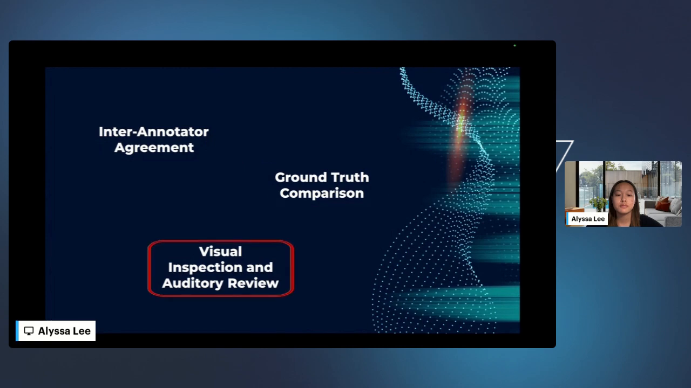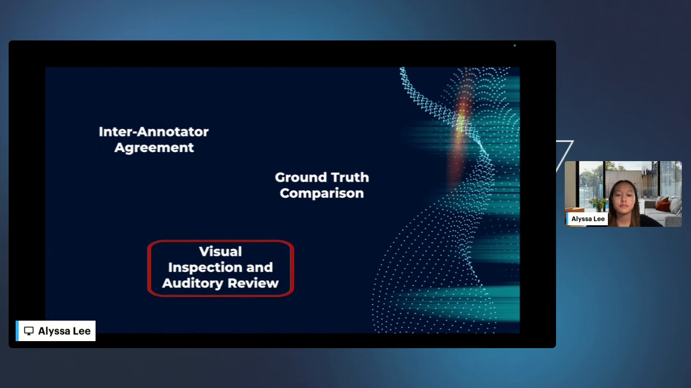And lastly, visual and auditory review combines human judgment with visual tools to review annotated data directly. Annotators or reviewers examine visual representations of the audio alongside listening to the audio itself. This dual approach allows reviewers to assess not only whether labels are present, but also how accurate and well-timed they are. For example, in emotion recognition, auditory review can help confirm subtle vocal cues that indicate emotional shifts.